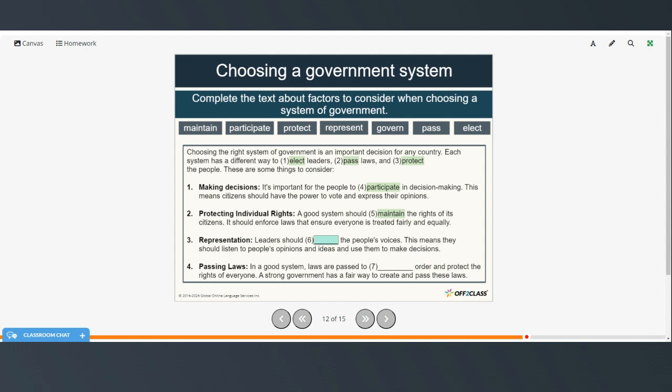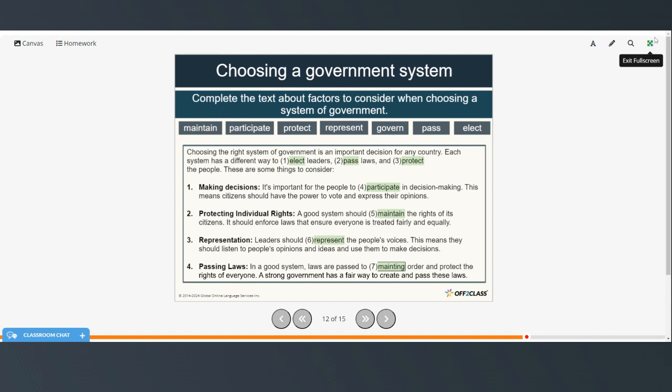Leaders should represent the people's voices. This means that they should listen to people's opinions and ideas and use them to make decisions. And in a good system, laws are passed to maintain order and protect the rights of everyone. A strong government has a fair way to create and pass these laws.